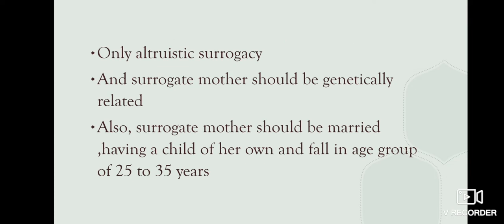This act only allows altruistic surrogacy and bans commercial surrogacy, and the surrogate mother should be genetically related to the intended parents, or in other words, the intended parents should be a close relative of the surrogate mother. Also, the surrogate mother should be married, have a child of her own, and fall in the age group of 25 to 35 years.